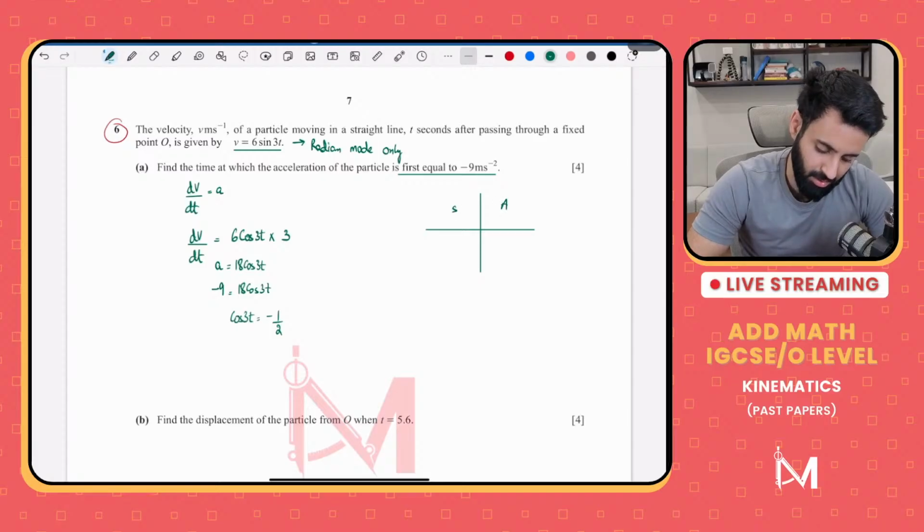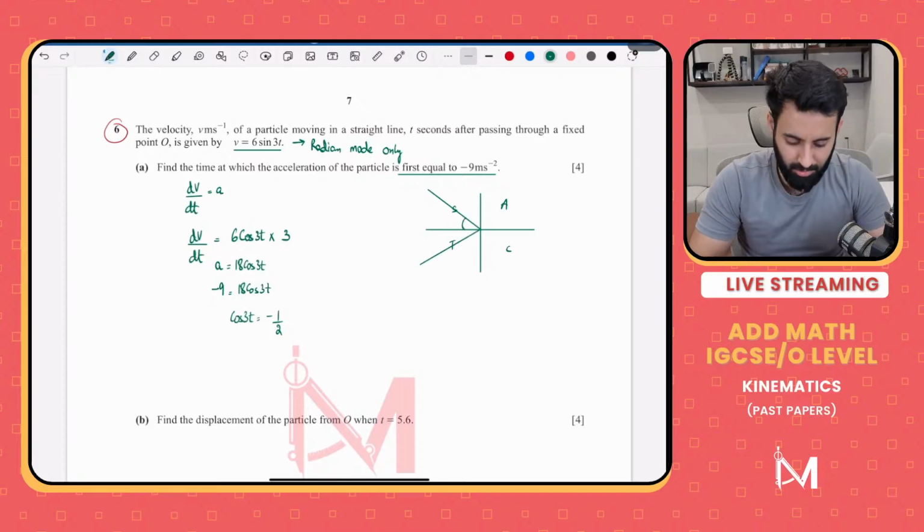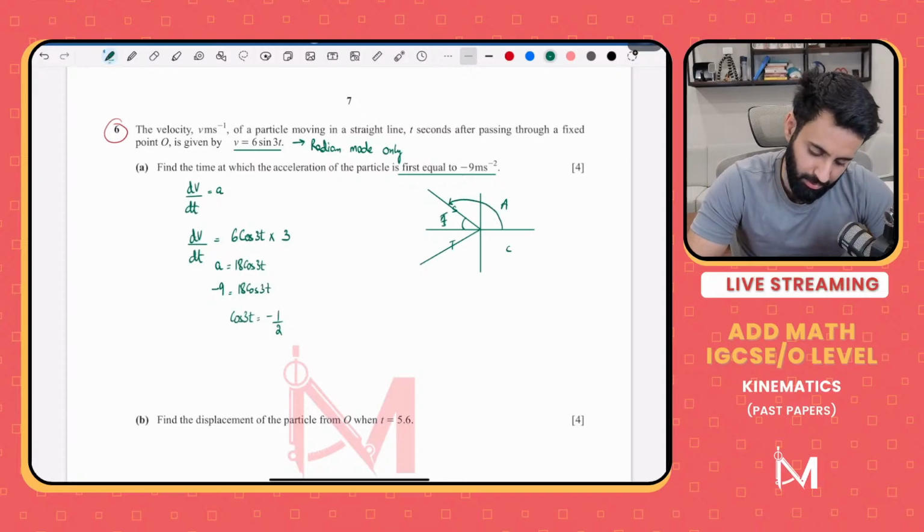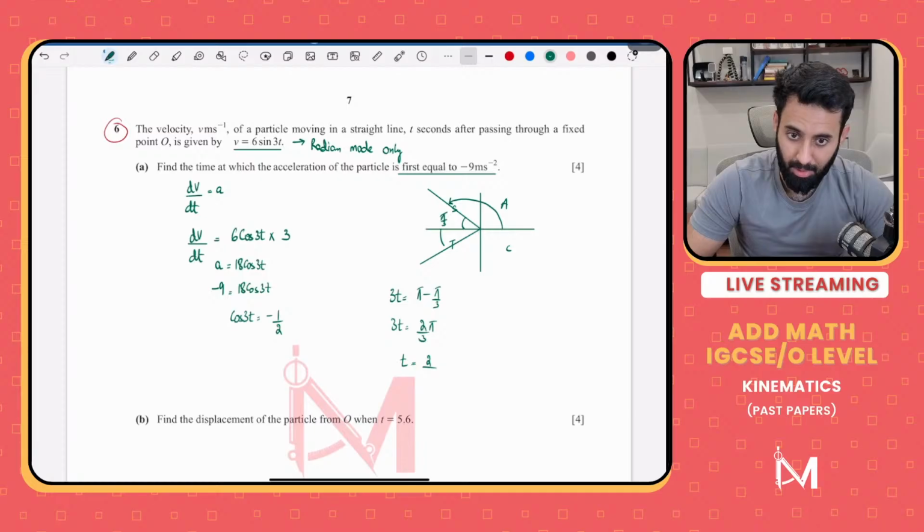Cos is negative. And remember, any trigonometric equation of kinematics is to be done in radian mode only. So A, S, T, C. Cos is negative, that means it could be in the second quadrant, could be in the third quadrant. So we find alpha by taking cos inverse of 1 upon 2, which is equal to pi upon 3. Since we only want the first value, 3t is equal to pi minus pi upon 3, which means 3t equals 2 upon 3 pi. And now we can solve for the value of t, which is equal to 2 upon 9 pi. There you go.